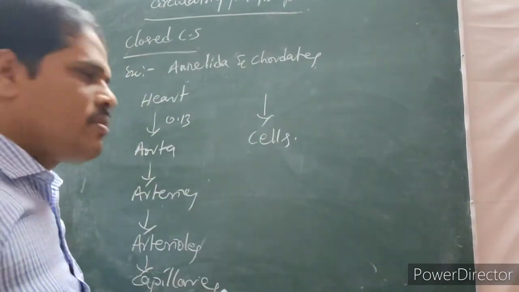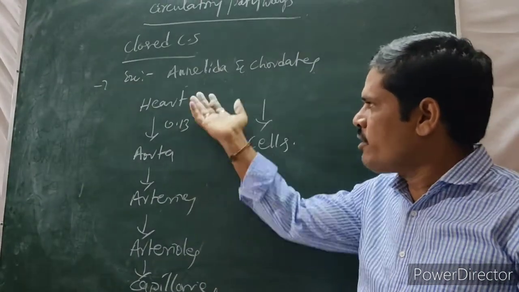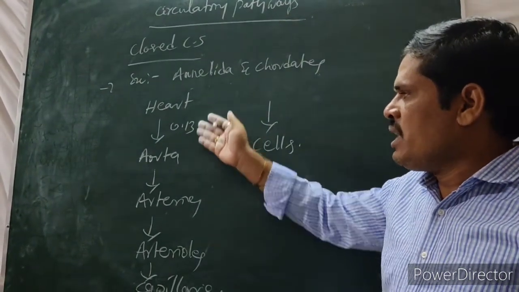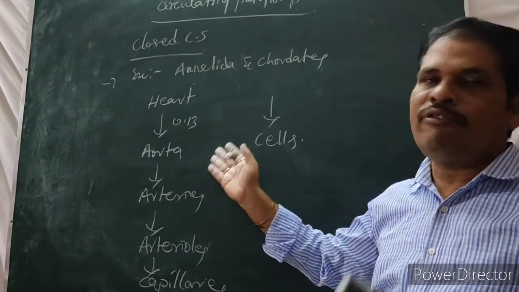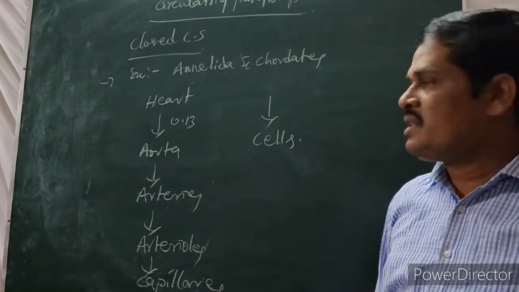All the cells of the body get oxygenated blood from the heart via the arterial system of blood vessels, nothing but aorta, arteries, arterioles and capillaries.